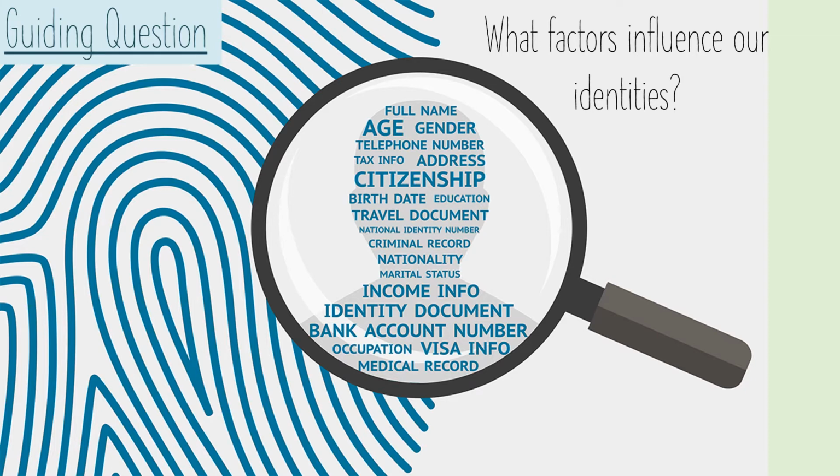As we get ready to analyze the sentence in Two Roads, we're going to keep in mind one of our guiding questions for this module, which is, what factors influence our identities?